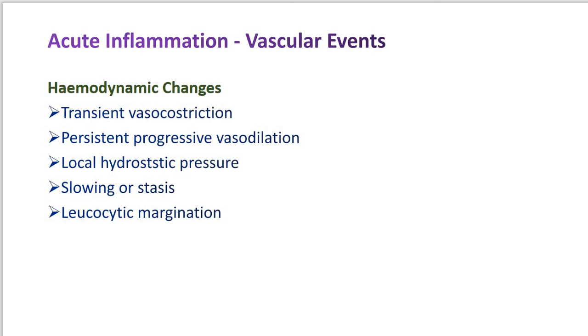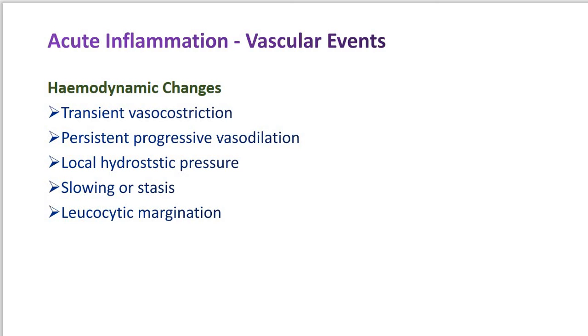Such a vasodilation results in increased blood volume in the microvascular bed of the area, which is responsible for redness and warmth at the site of acute inflammation. So after the injury, after some time, we can observe the redness in the area of the injured region.